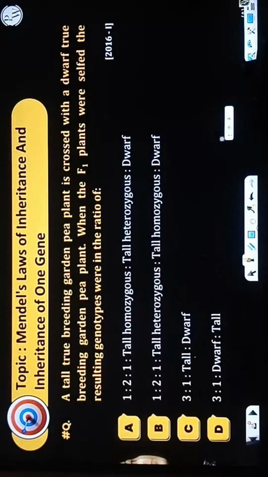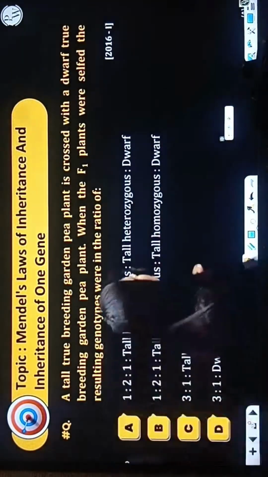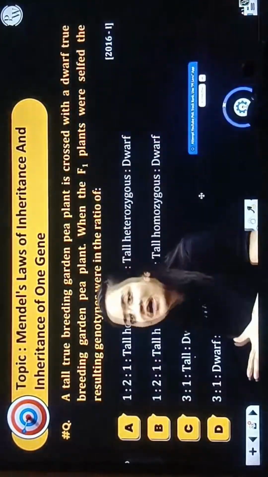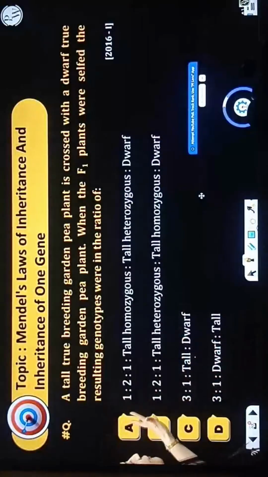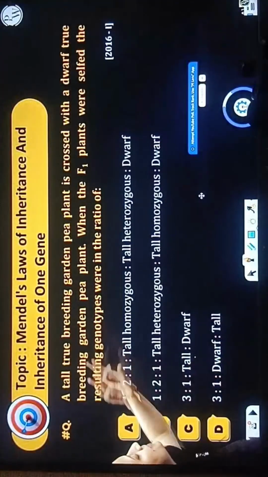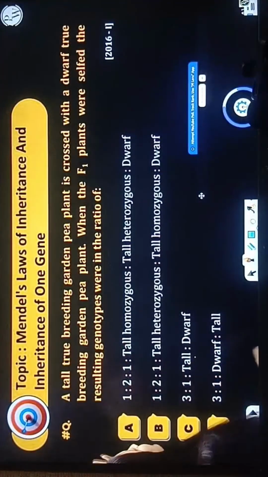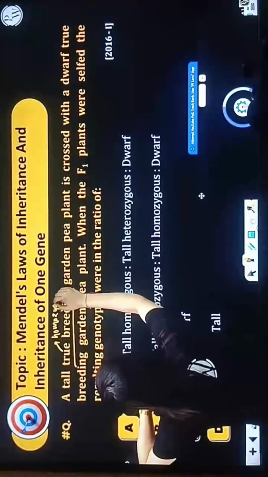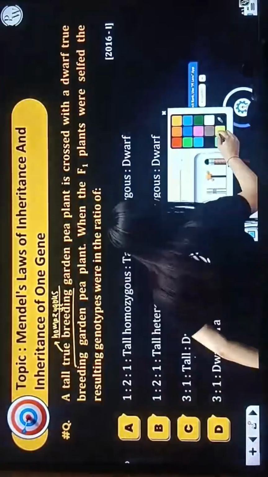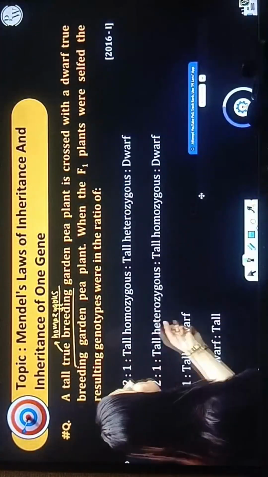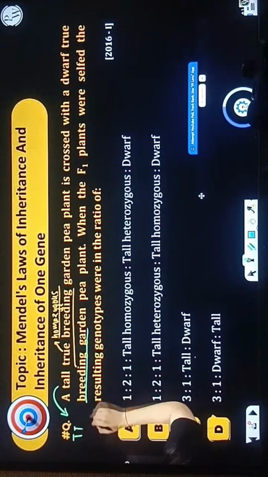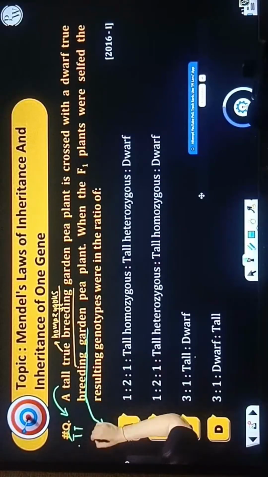Yes, everybody, please pay attention. A tall true breeding garden plant is crossed with a dwarf. I'm starting the poll, and let's discuss it parallelly. Focus on the word true breeding. True breeding means homozygous for a trait. It is basically a pure line. So it is crossed with a dwarf true breeding. Tall true breeding means capital T, capital T. Dwarf true breeding means small t.